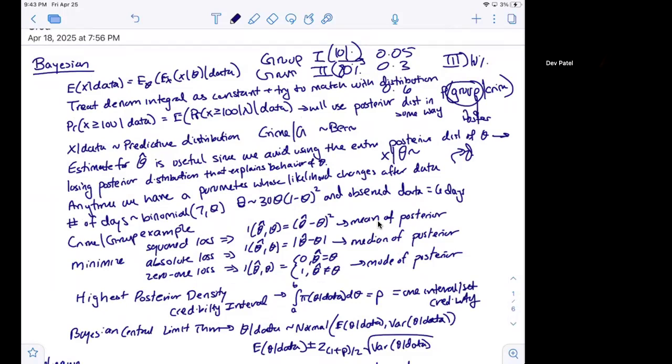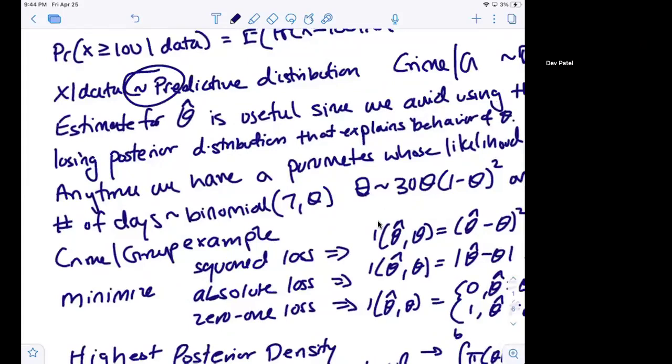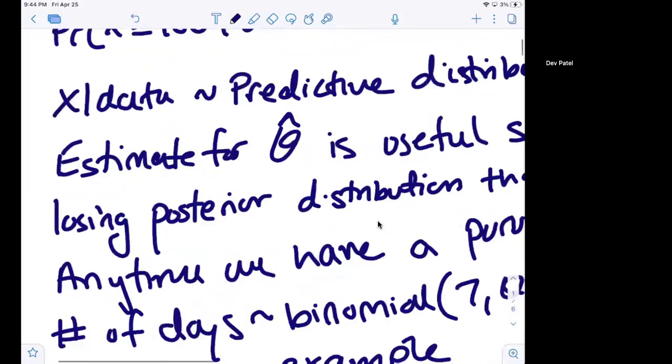First, I'll go over the concept of Bayesian. So we talked about x given data following a predictive distribution. The reason that it follows a predictive distribution is we already said that x given theta is some distribution, and theta follows its own distribution. Now, once we have received the data, we can actually come up with a distribution for x given the data.